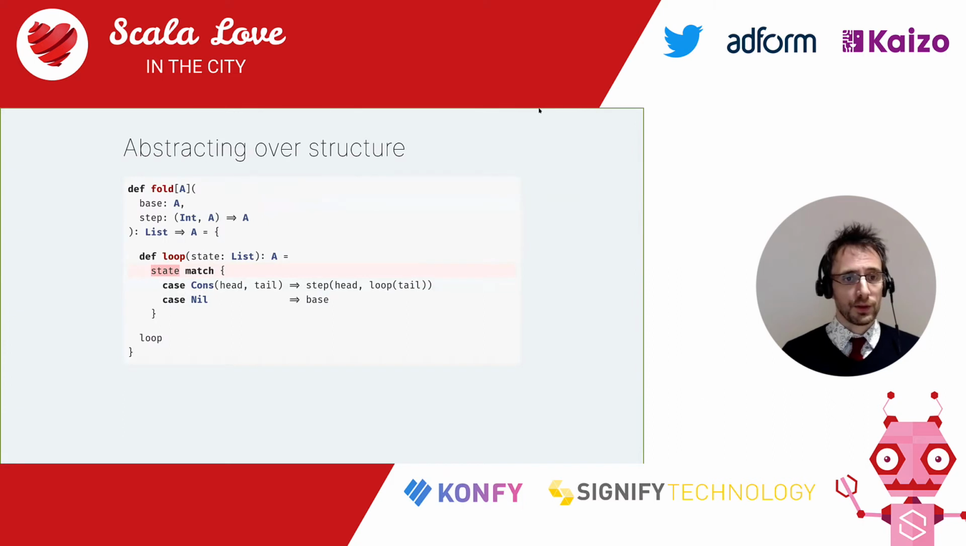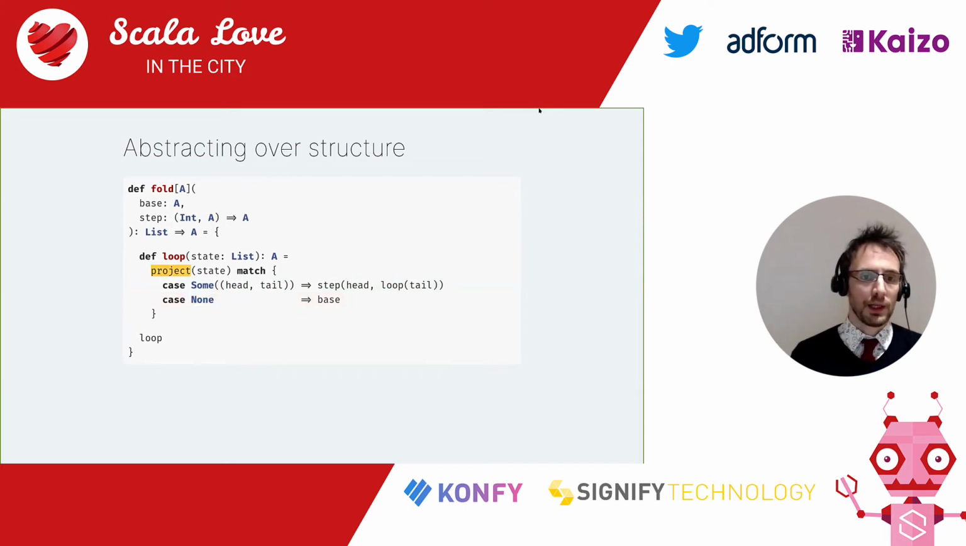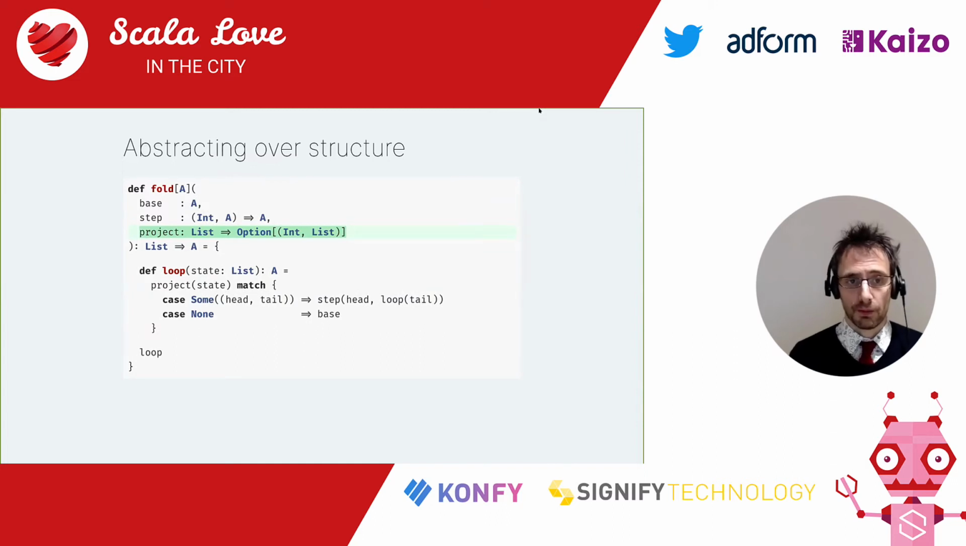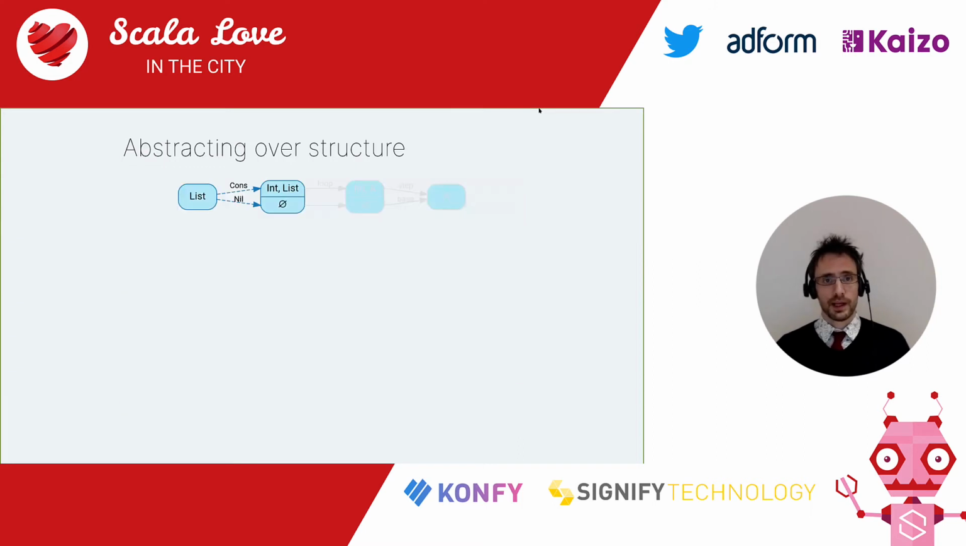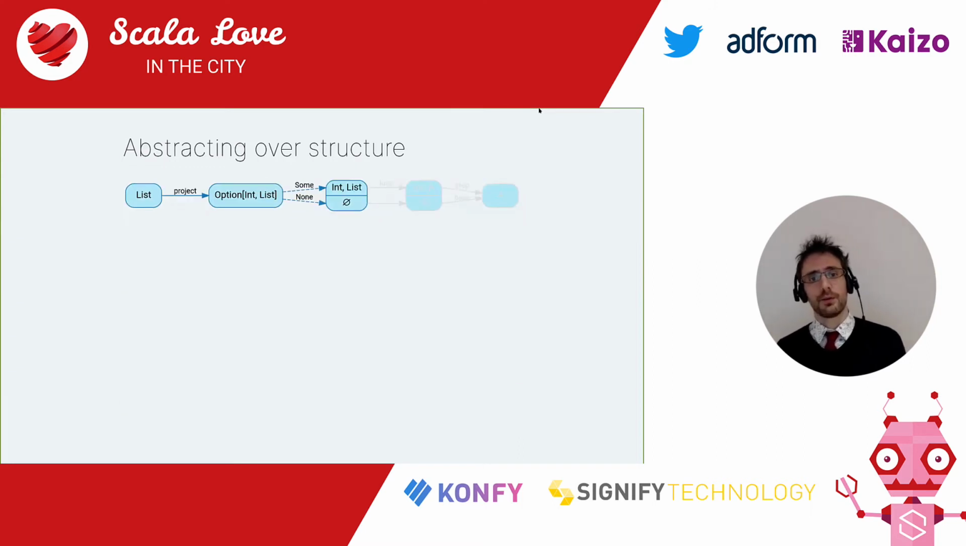Right, that allows us to not work with a state as a list, but to project the state into an optional head and tail. And of course, cons of head and tail now becomes sum of head and tail, and nil becomes null. And well, we'll need to get the projection as a parameter to a function. Great, everything works. In terms of diagram, we've turned that into the admittedly slightly more complicated diagram.